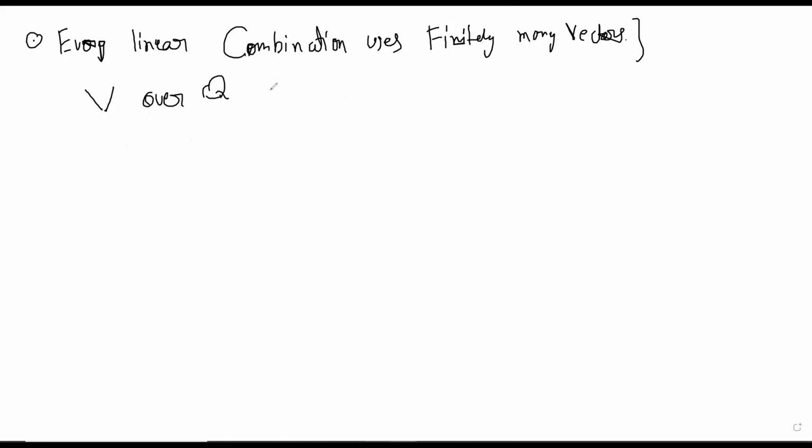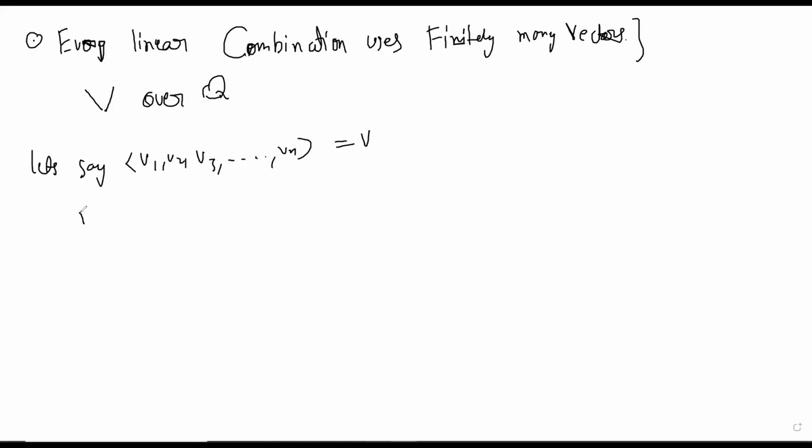Anyways, yeah. So the scalars you're taking is Q. Now the question is how big. Before that, let me mention one more thing. Let's say v1, v2, v3 till vn generate V over Q. What does it mean?